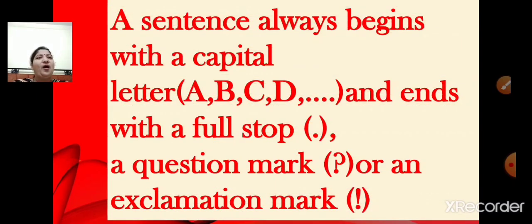A sentence always begins with a capital letter and ends with a full stop, a question mark or an exclamation mark.